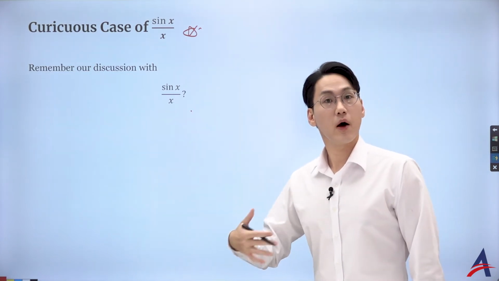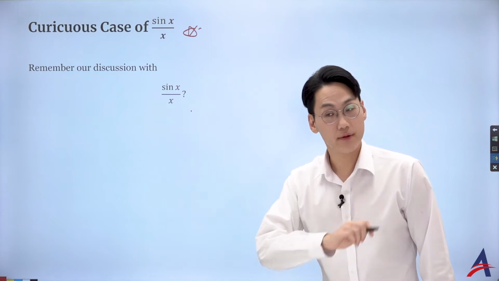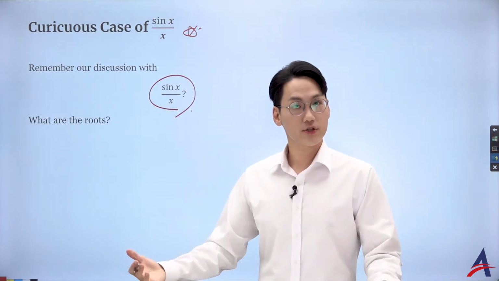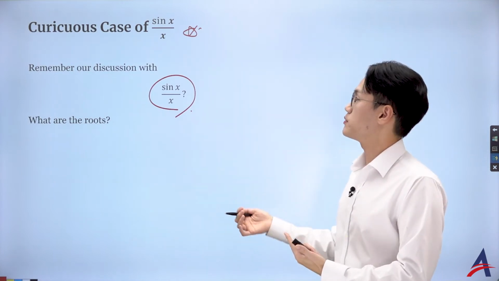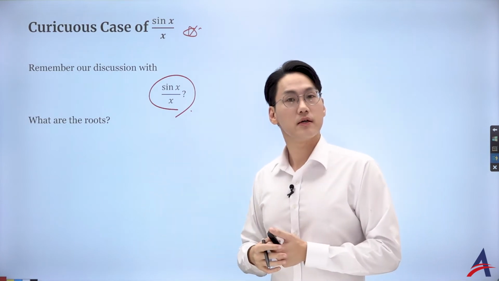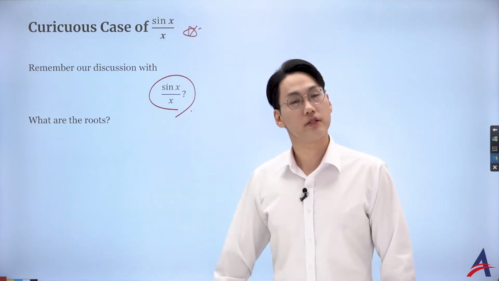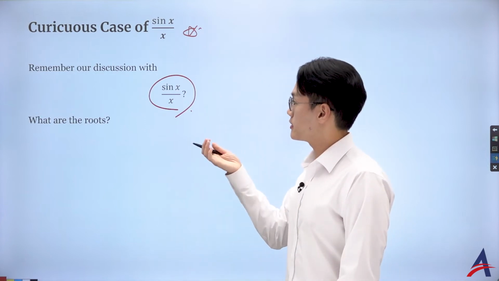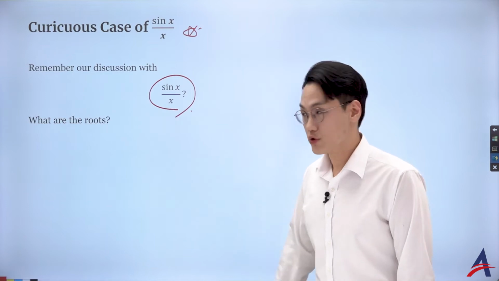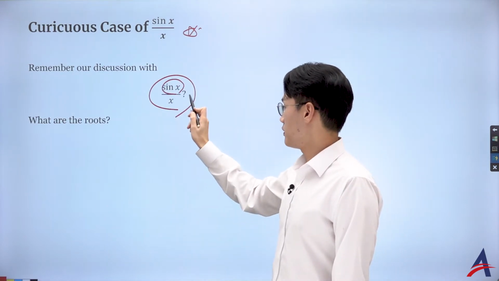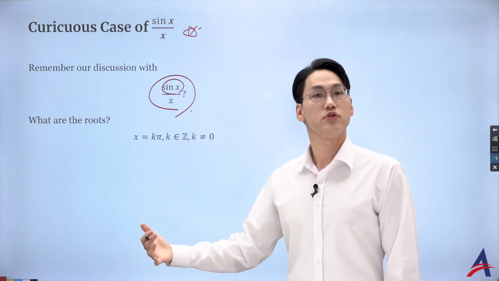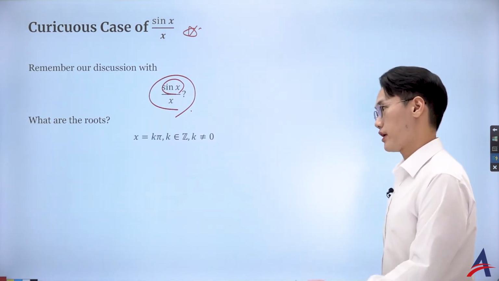Let's put ourselves in his shoes. So what we want to do is talk about the metaverse of our function, right? Because what we assume is that sin x over x, having a trigonometric function, is a transcendental function, hence cannot be expressed as a polynomial. But here's the thing. For sin x over x, with its roots, I'm concerned with just the numerator being 0. For sin x to be 0, we know x needs to be an integer multiple of pi, which I call k pi, where k is an integer.